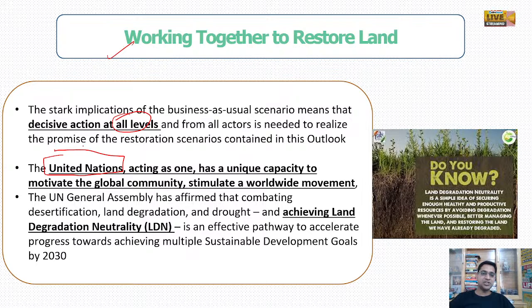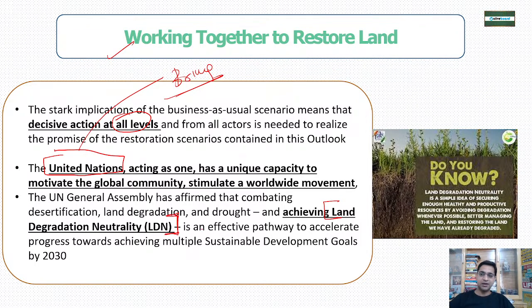Okay, United Nations can bring everybody together because the United Nations has the convention power. The United Nations can declare that every country has to do that, so every country has to do that. So with the help of the United Nations we can achieve land degradation neutrality.